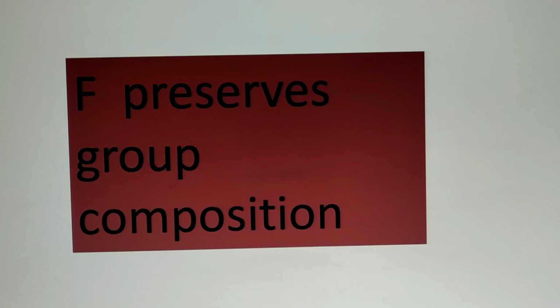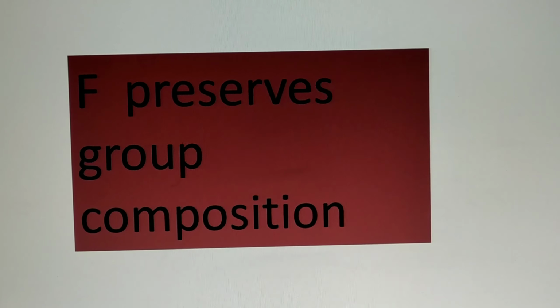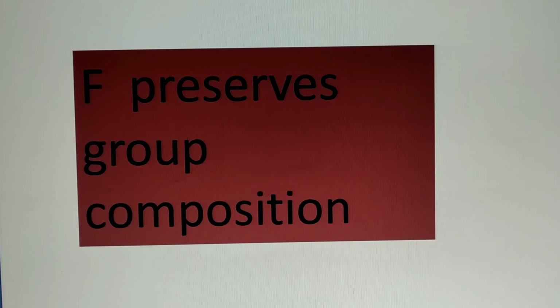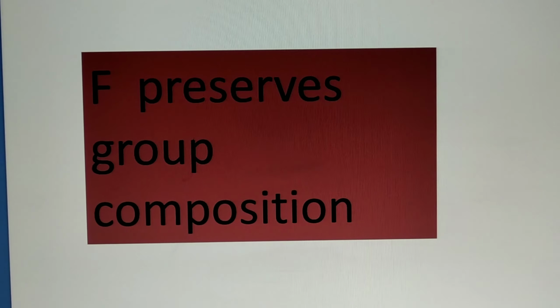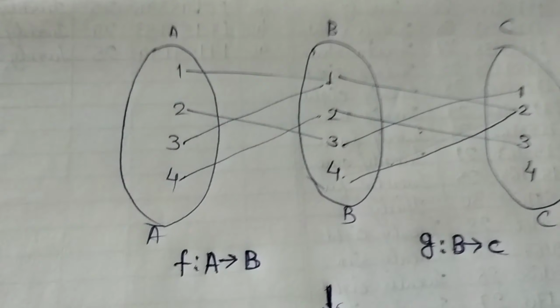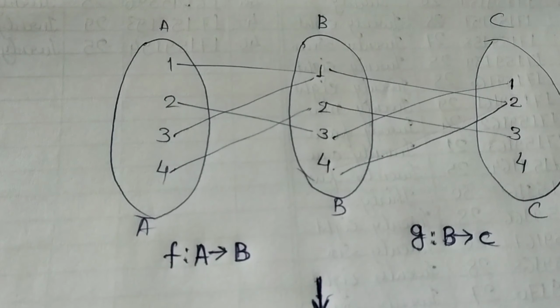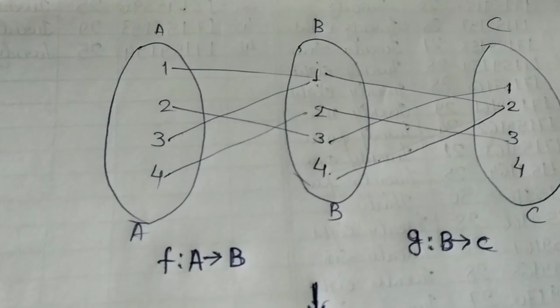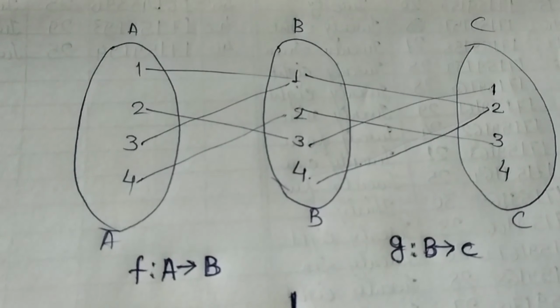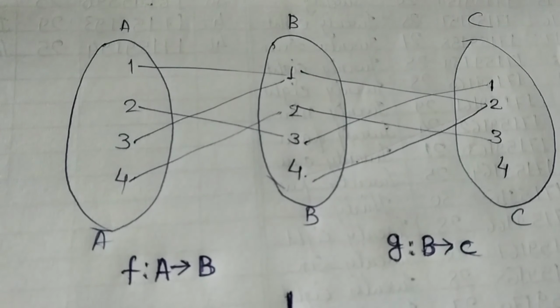The third condition of automorphism is that f preserves group composition. What is the f preserves group composition condition? This figure shows it. First, f such that A to B mapping, and second, g such that B to C mapping. The two functions are f and g.